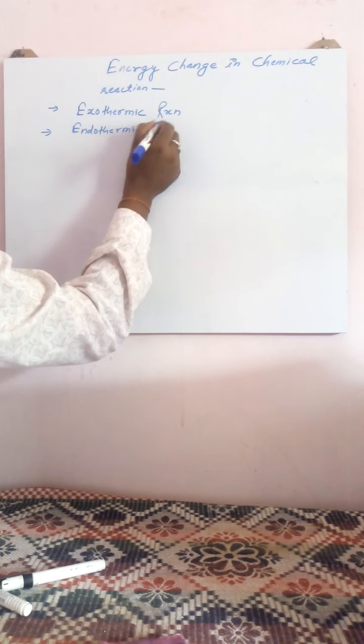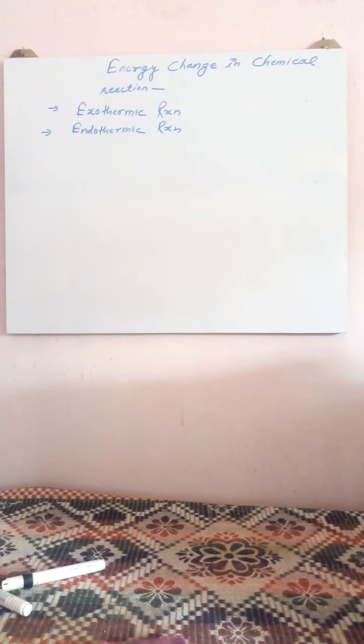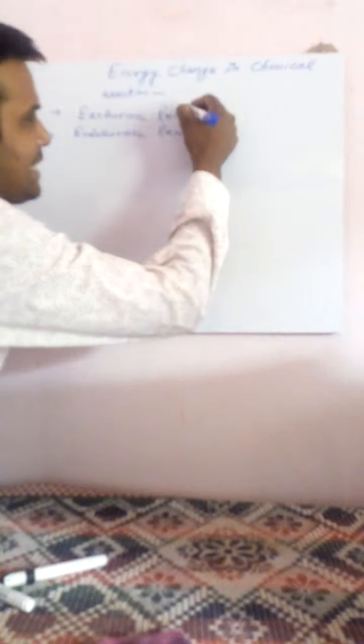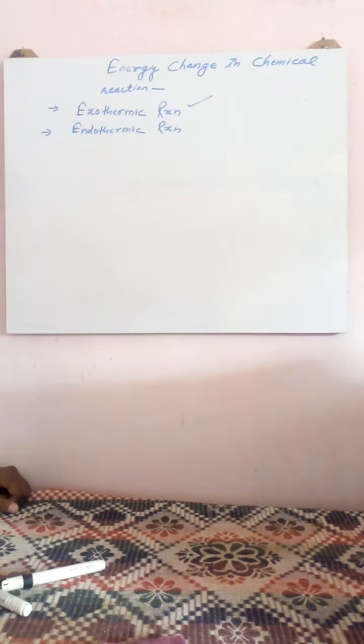Now we will understand what exothermic and endothermic reactions are. In general, an exothermic reaction is a chemical reaction in which release of energy is involved, while endothermic is a type of chemical reaction in which absorption of energy takes place.